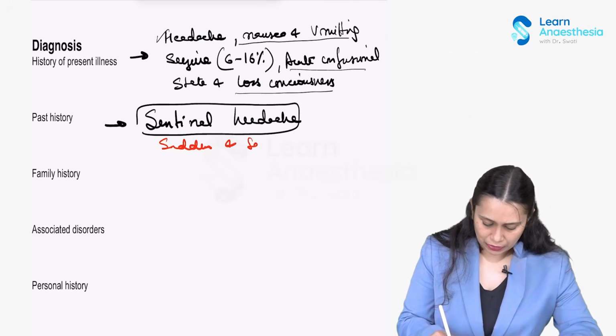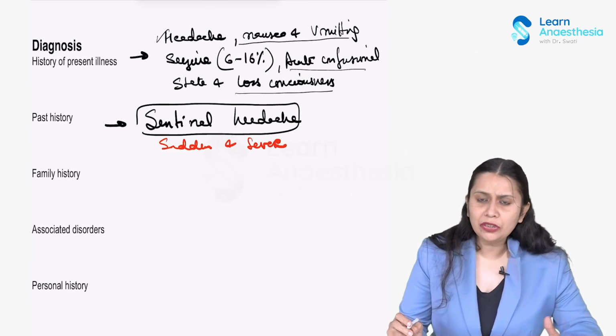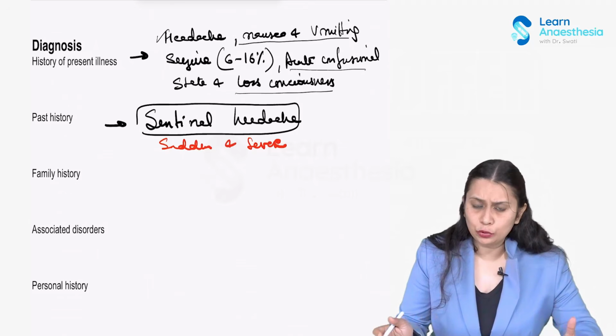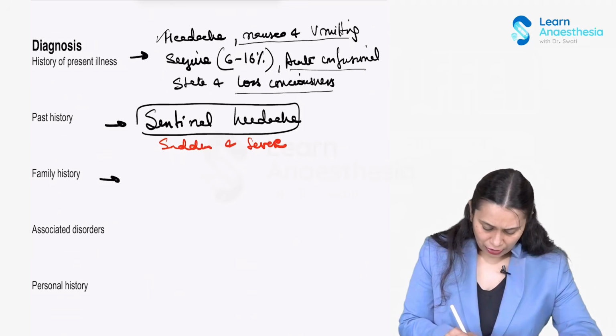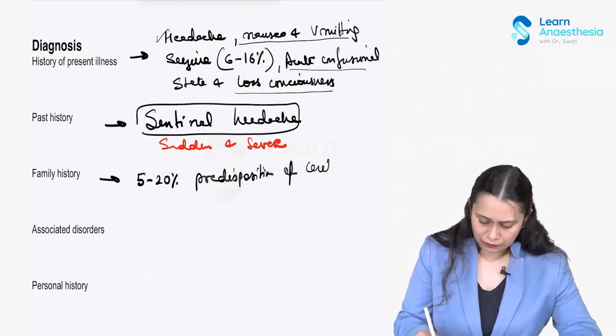Now, if we take the family history, the association of cerebral aneurysm in families is very high, 5 to 20%. So there is a 5 to 20% predisposition of cerebral aneurysm if it is present in the family.